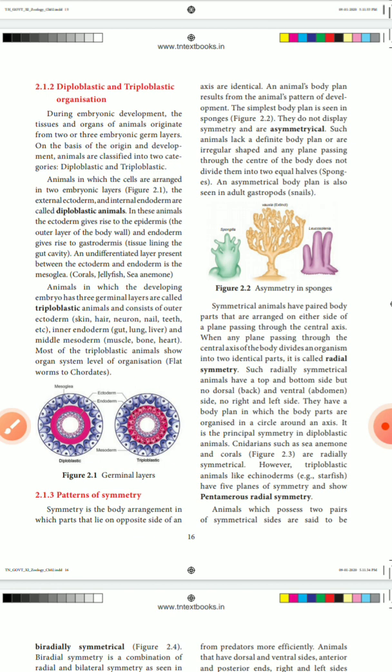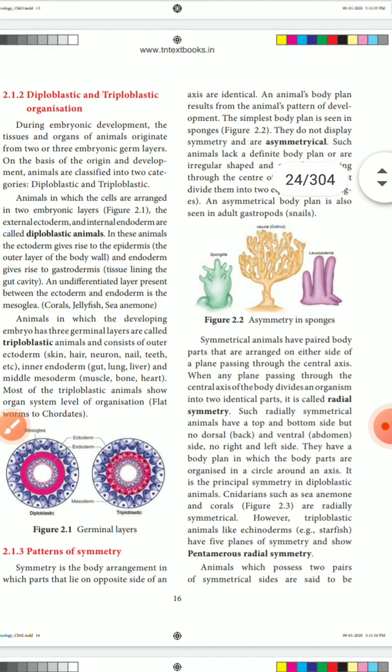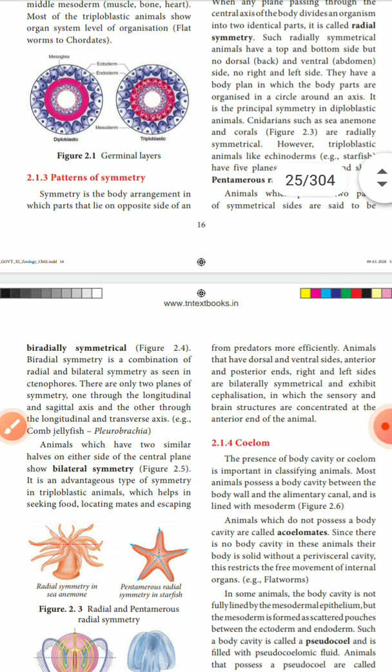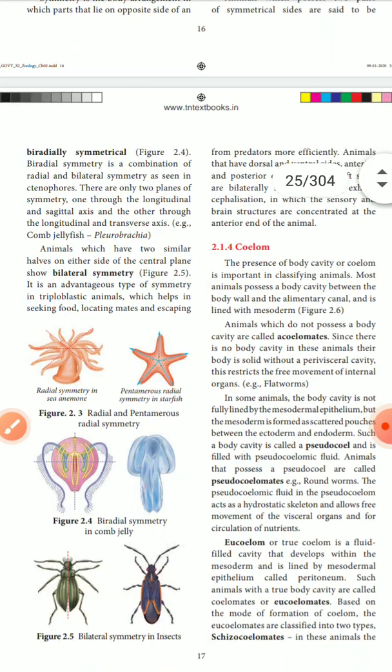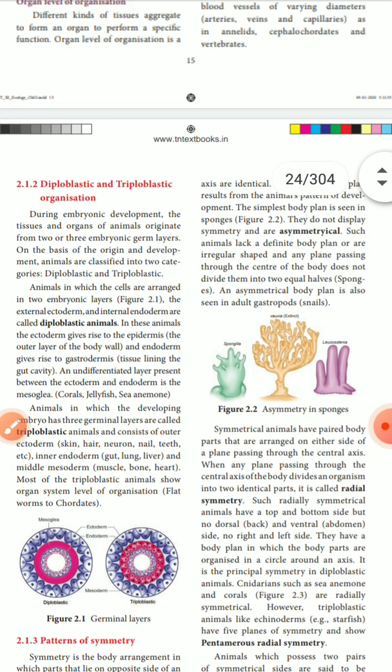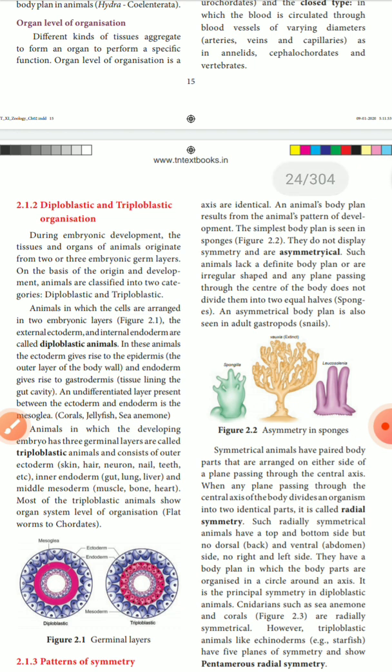Based on this, we classify animals as asymmetrical, radially symmetrical and biradially symmetrical. First, asymmetry means when you cut an animal in any particular plane, the halves are not identical. They are irregular in shape, or we cannot cut them in a particular plane. Example, sponges.